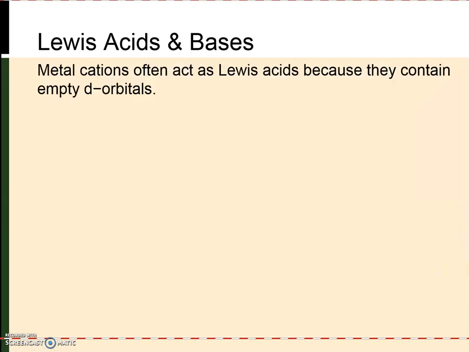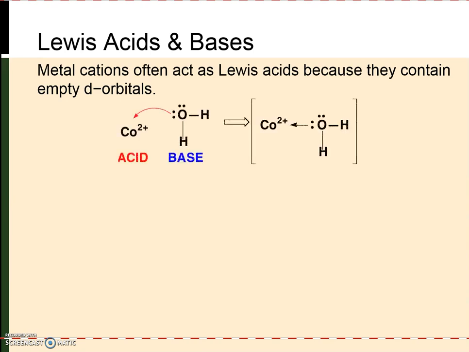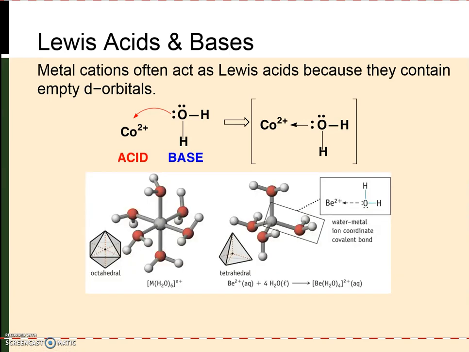Now, in addition to protons being Lewis acids, metal cations can also act as Lewis acids, and the reason for this is that they very often contain empty d orbitals that are of approximately the right energy to accept a pair of electrons and form a bond. So cobalt-2+, for example, in water will react to form an adduct with water. In this case, the cobalt-2+ is our Lewis acid, and the water is our Lewis base. And we form a new coordinate covalent bond between the oxygen on the water and the cobalt-2+. And very often it's favorable for metal ions to form multiple coordinate covalent bonds with water or other Lewis bases.